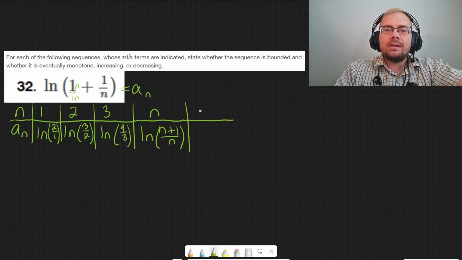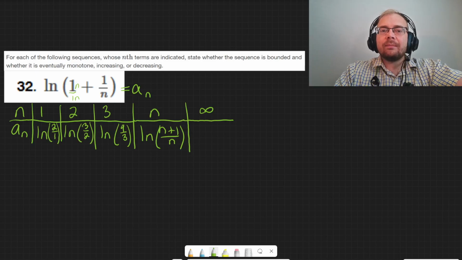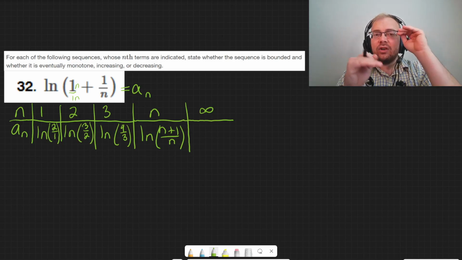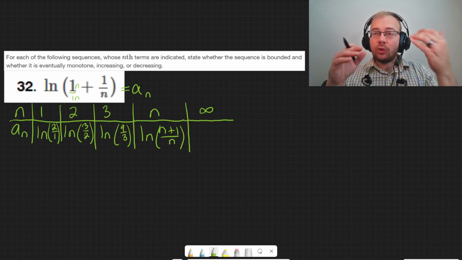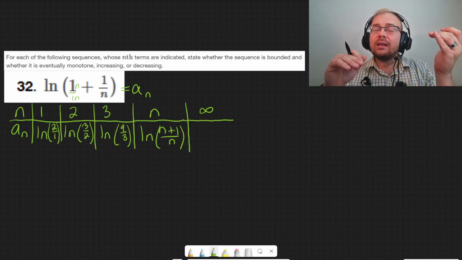And if we're going to go to infinity, then it would essentially just be the ln of 1, because as you're going to infinity, the percent difference in the numerator and denominator decreases, right? So 2 is twice as much as 1, 2 over 1, but 3 is only 50% more than 2.